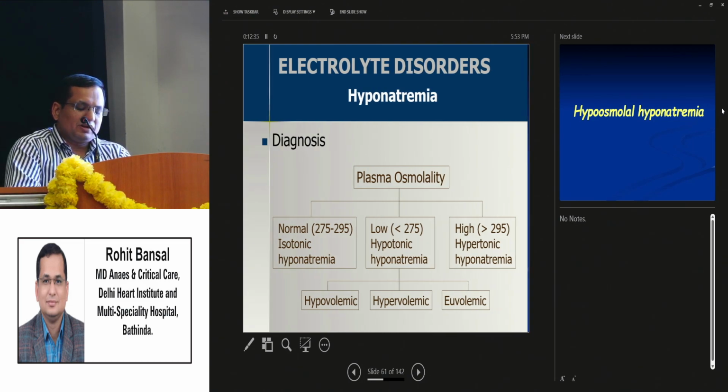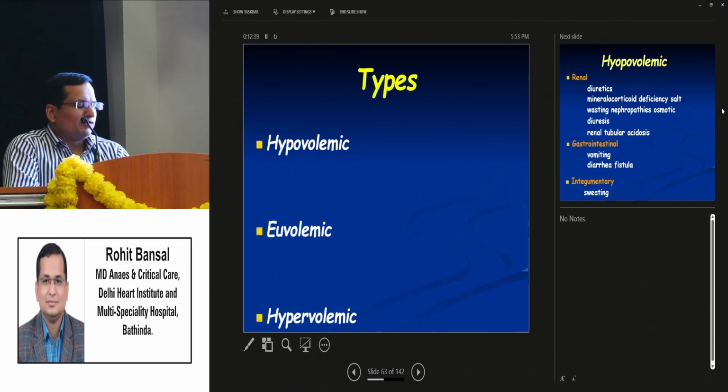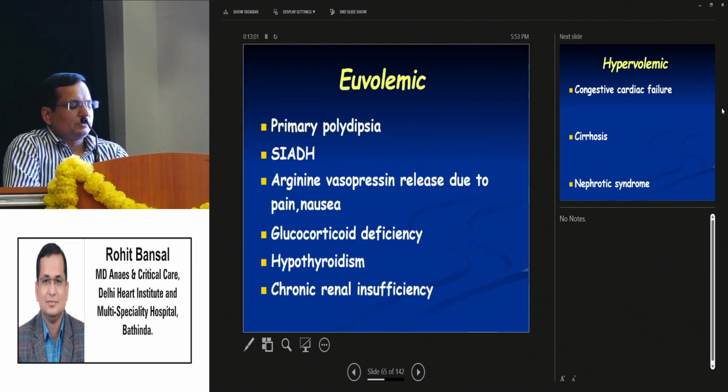We are coming to causes of hypoosmolar hyponatremia. There are 3 types: hypovolemic, euvolemic, hypervolemic. The causes of hypovolemic are usually renal loss because of diuretics, mineralocorticoid deficiency, salt wasting nephropathy, osmotic diuresis, renal tubular acidosis. The GI causes are vomiting, diarrhea, intermittent sweating. Then euvolemic causes: primary polydipsia, SIADH, arginine vasopressin, glucocorticoid deficiency, hypothyroidism, chronic renal insufficiency.